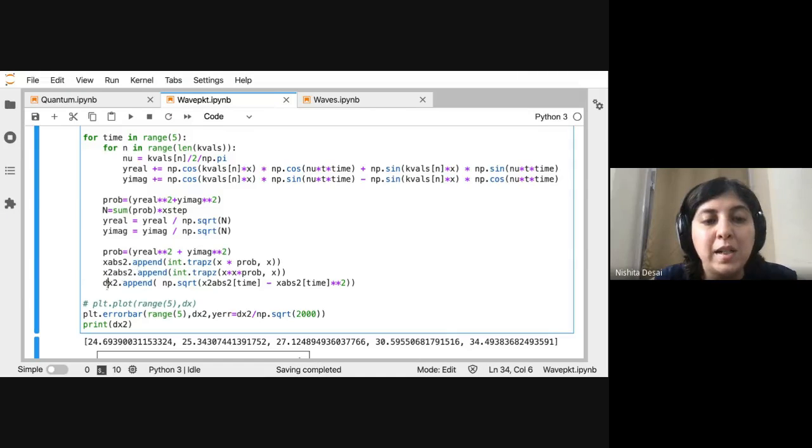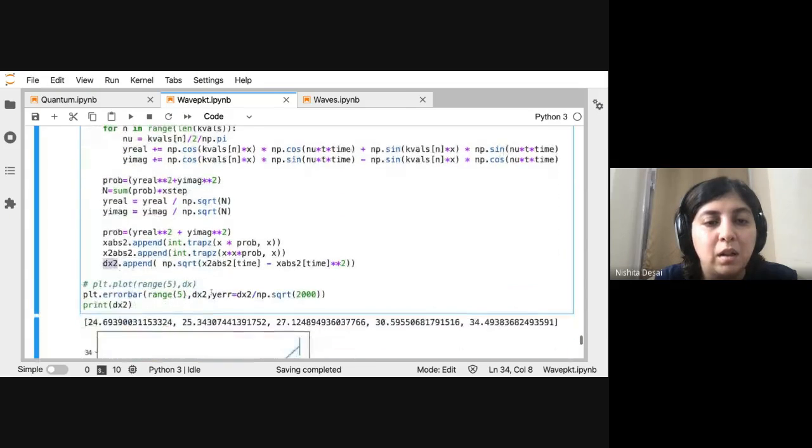The dx2 contains values of dx, which is the square root of x square bar minus x bar squared. I'm plotting these values for different values of time as time passes.